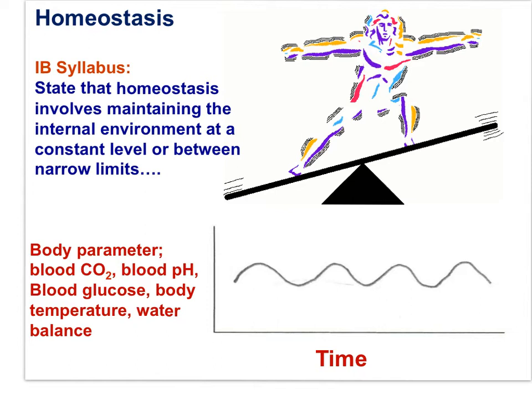Here is an IB syllabus statement that ties directly to osmoregulation. State that homeostasis involves maintaining the internal environment at a constant level or between narrow limits. Osmoregulation is the control of water balance of the blood, tissues, or cytoplasm of a living organism. Negative feedback mechanisms maintain the water balance of an organism within narrow limits.